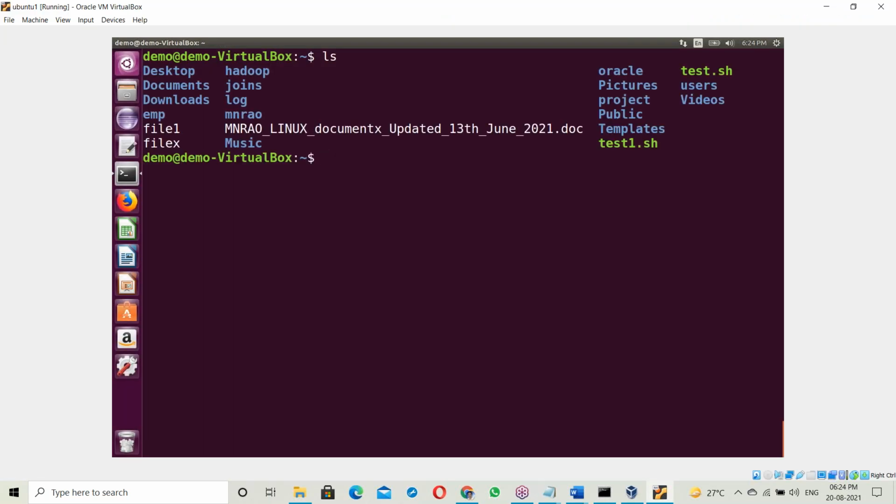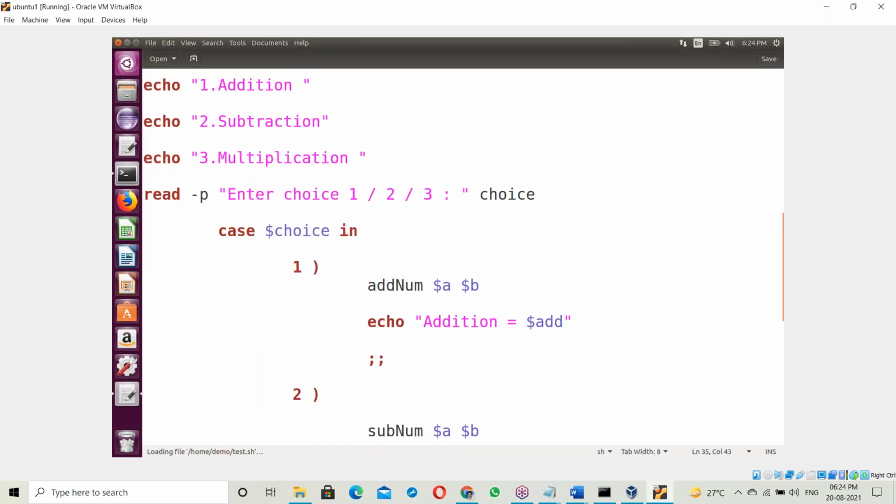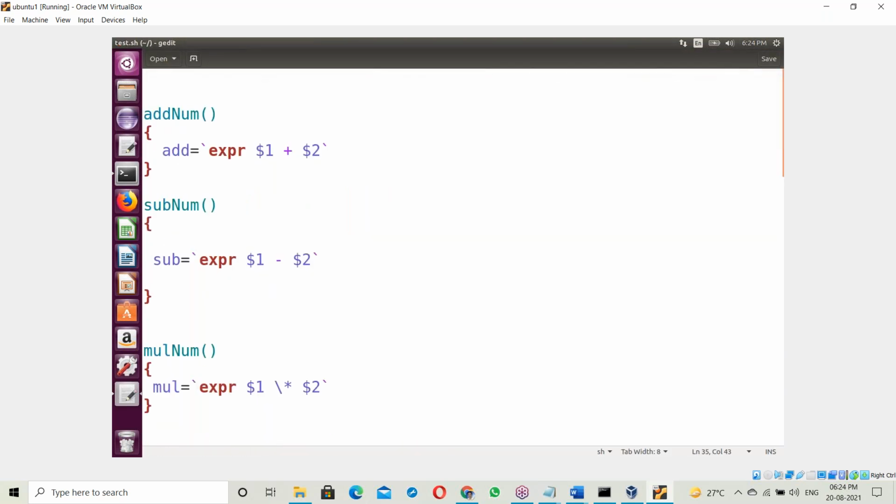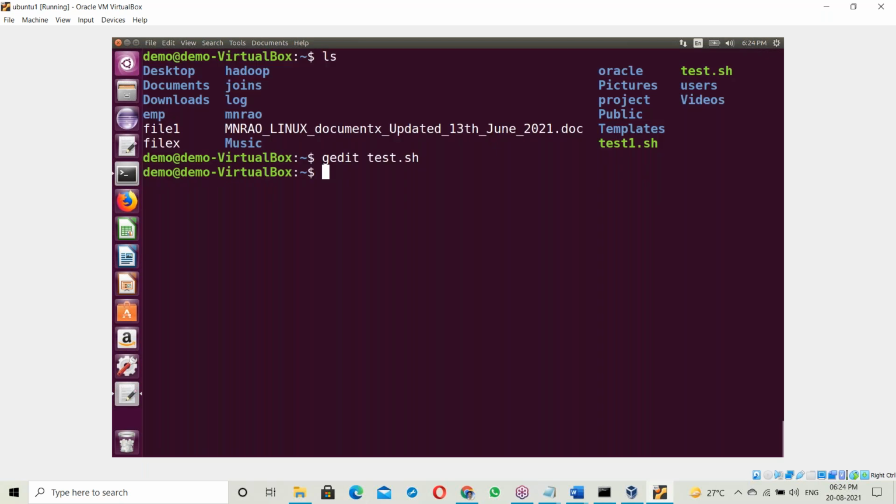In Linux, there are shell scripts, for example test.sh. It's a script. With Linux shell scripting there is no error seeking, nothing. It executes directly, like a Python script.